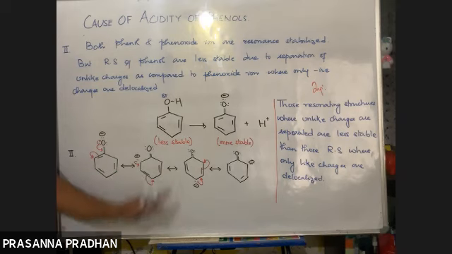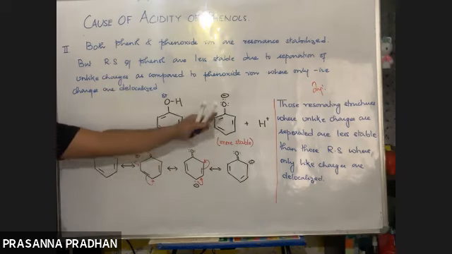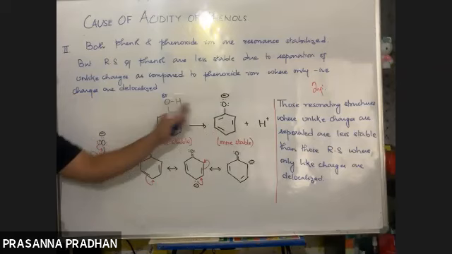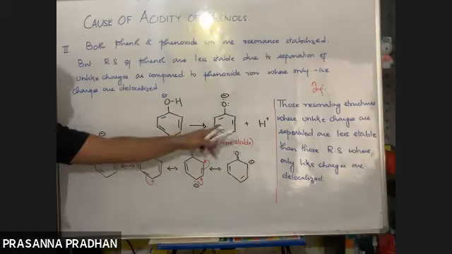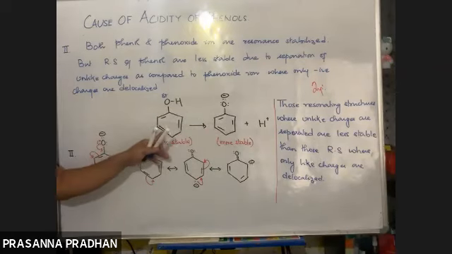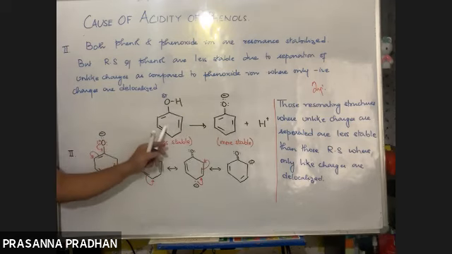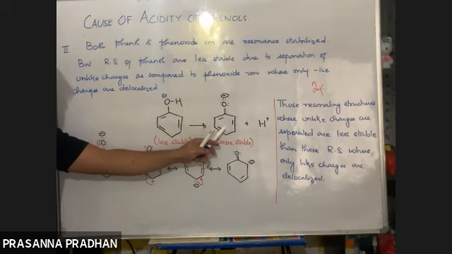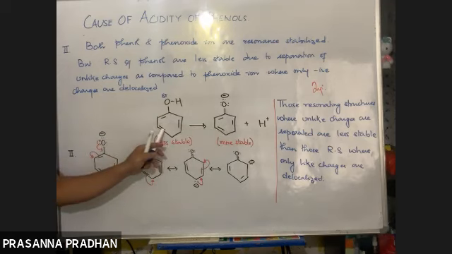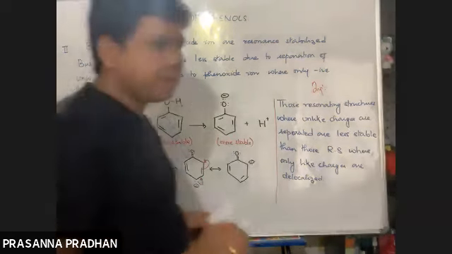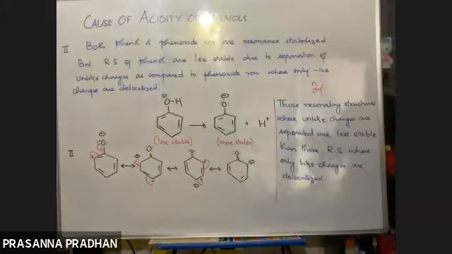Due to greater stability of phenoxide ion, phenol is acidic in nature. So this is the explanation. We have explained everything now.